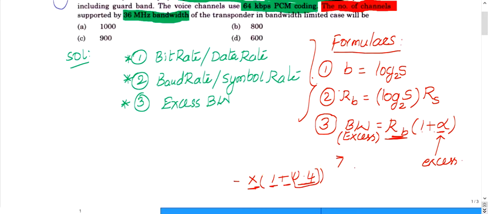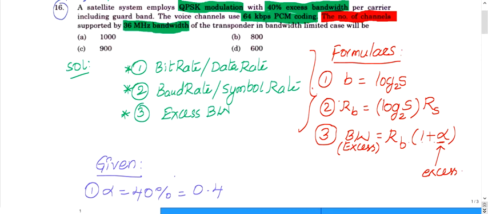Fine, now let us solve this question. There is a small correction. This should not be RP. Just change it to RS. It is symbols: how many symbols are there? RS. Please make a correction, very important. So this is RS.